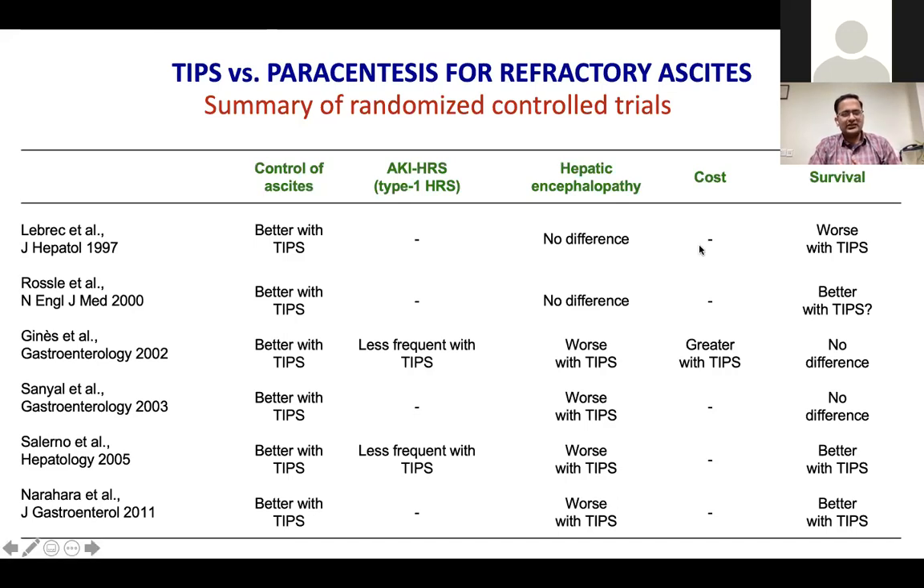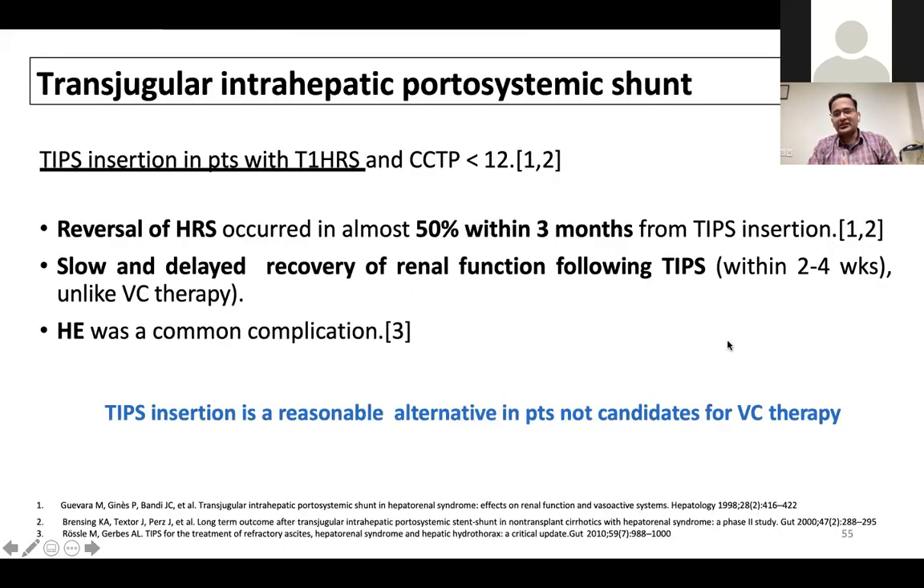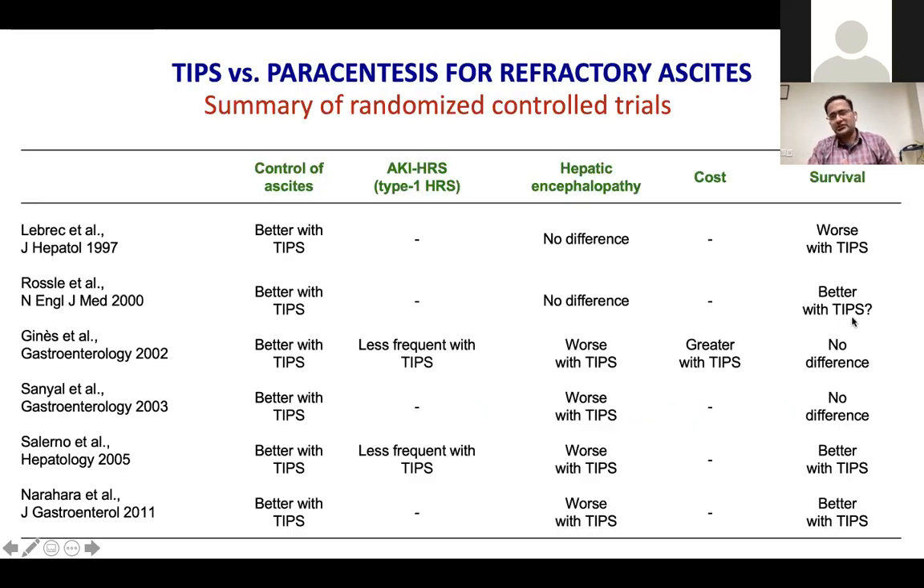Okay. There are many studies showing TIPS to be more useful in HRS. HRS is less frequent in patients who undergo TIPS, but there is a higher risk of hepatic encephalopathy. The cost is high, and on survival there is conflicting data. There is no difference, or it is better with TIPS. It's very conflicting data, but it should be a very well selected set of patients who are offered TIPS.